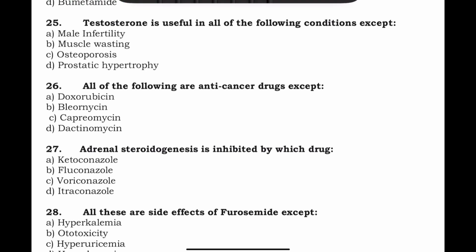Testosterone is useful in all of the following conditions except. Now, testosterone is useful in conditions except. So here, please pay attention to except. Testosterone is useful in male infertility, yes. Muscle wasting, yes. Osteoporosis, yes. Prostatic hypertrophy, it is not. So the correct answer here is prostatic hypertrophy.